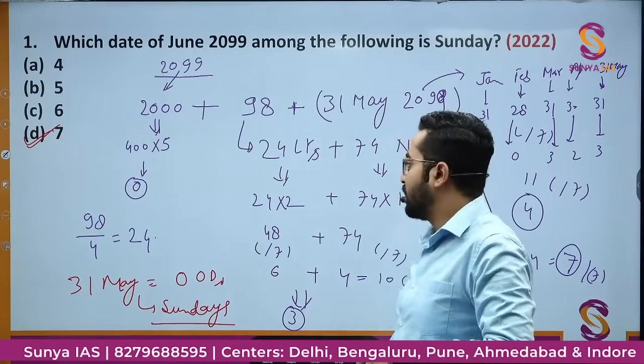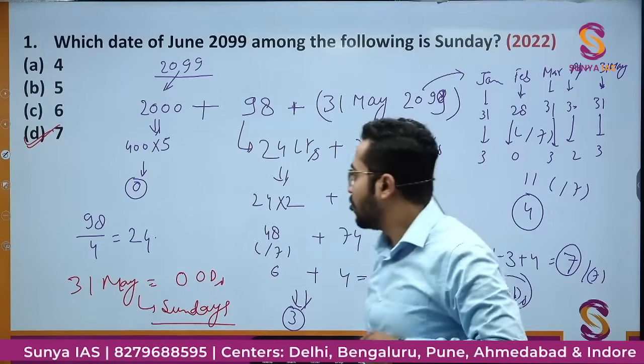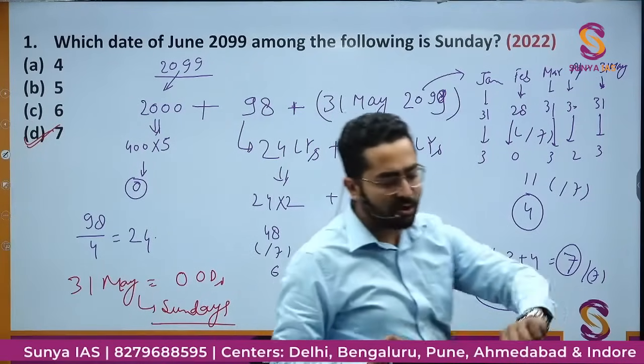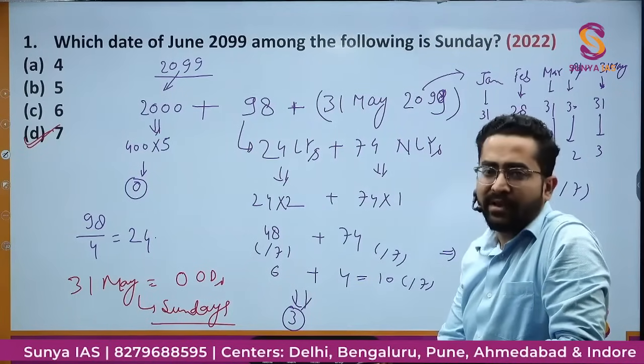Then we see which day it is. OK, simple. It was a simple question. If you know the basic concepts, I don't think you will have any difficulty here.